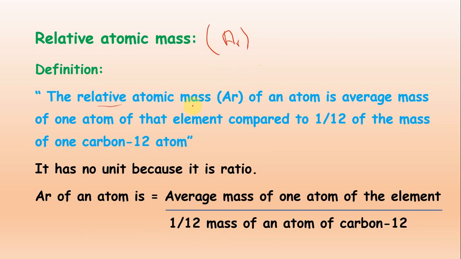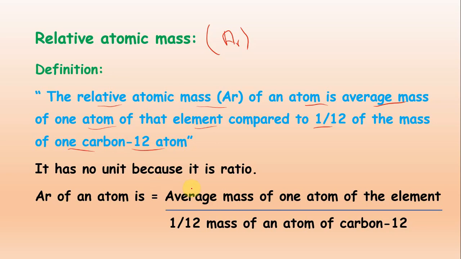The relative atomic mass Ar of an atom is the average mass of one atom of that element compared to 1/12 of the mass of one carbon-12 atom. It is the same idea as atomic mass and molecular mass, but here we are comparing the mass with the standard element, that is carbon.